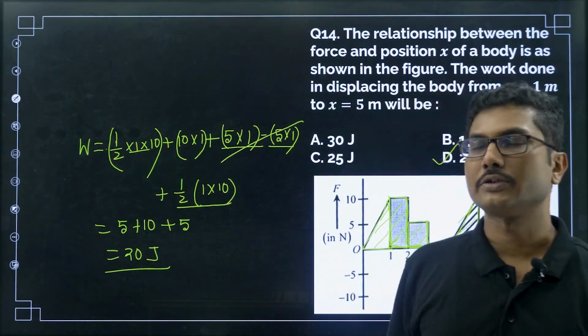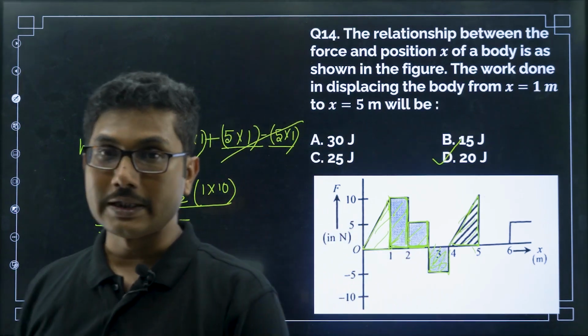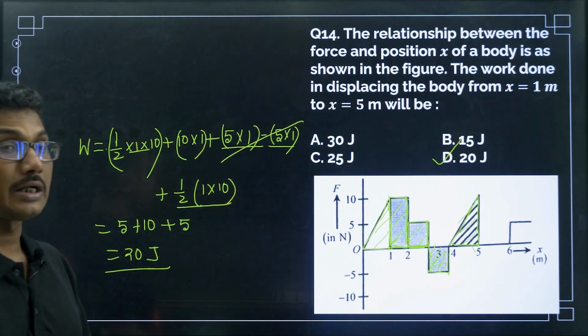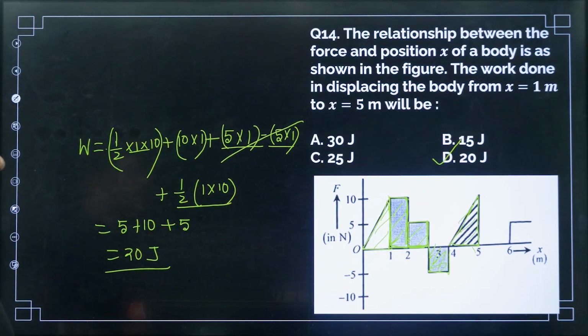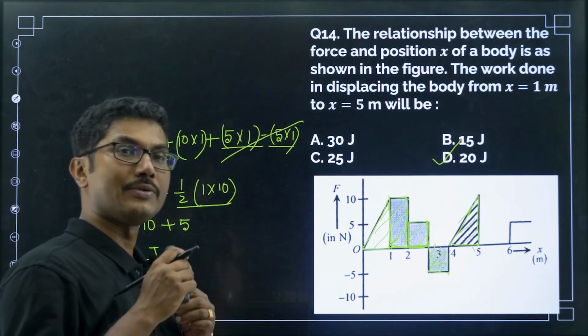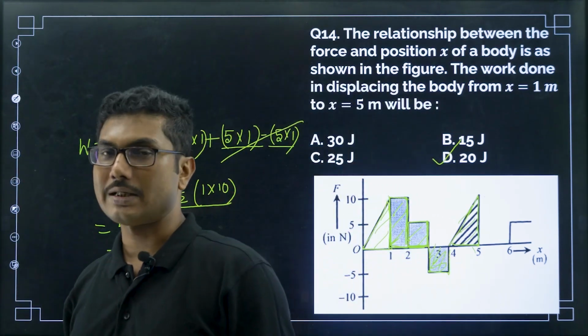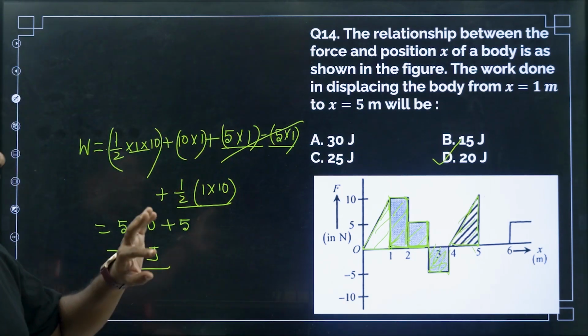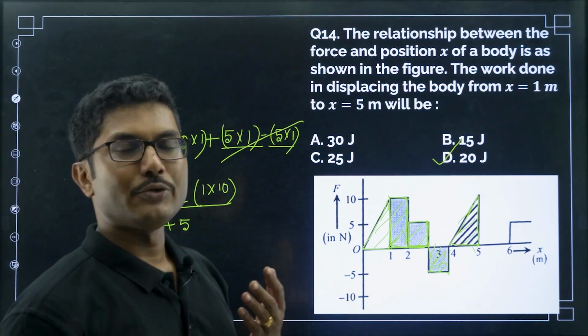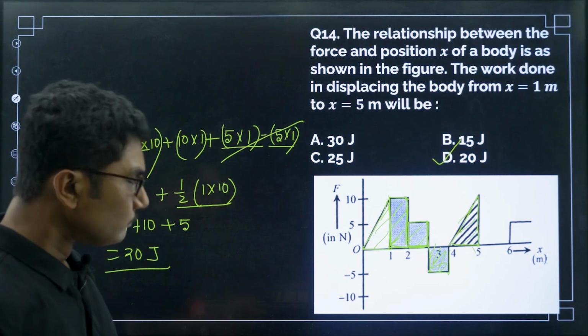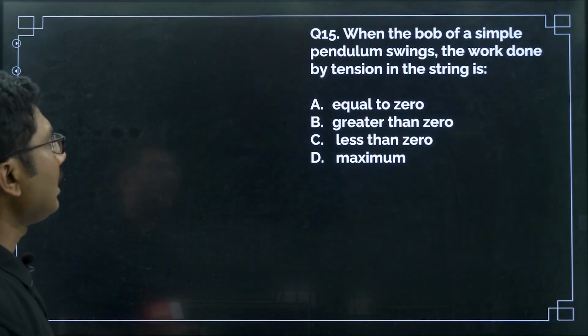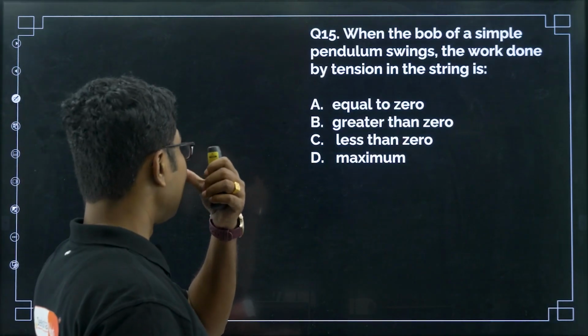Okay, sometimes students forget that, or even they think that work done is a scalar, so we don't need to consider the sign. No, you have to consider the sign, because work done can be positive, work done can be negative, work done can be 0. So if in one case work is positive, in another case work is negative, then you have to add them in such a way that you get the net work done, right. Now let's move on to the last question of today's lecture.